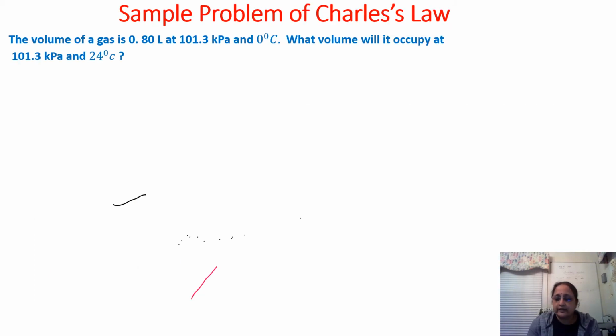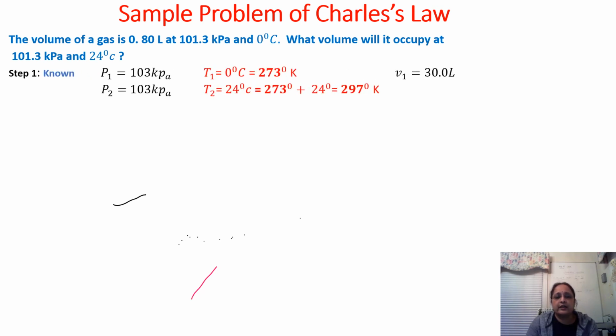Let's do one sample problem regarding Charles' law. The volume of a gas is 0.8 liters at 101.3 kilopascal and 0 degrees Celsius. What volume will it occupy at 101.3 kilopascal and 24 degrees Celsius? Step 1 is to figure out the known and unknown data.